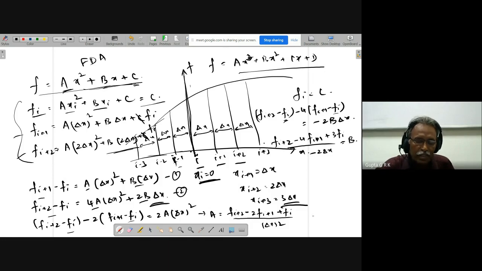So I get A, B, C. Okay, what is that I will get with A, B, C? Now I want first order derivative, second order derivative like that. Okay, so what is F dash?